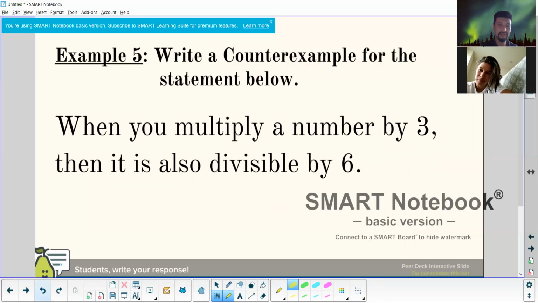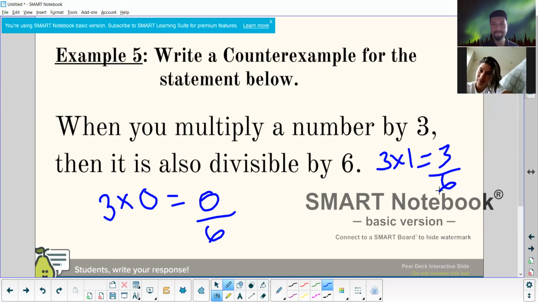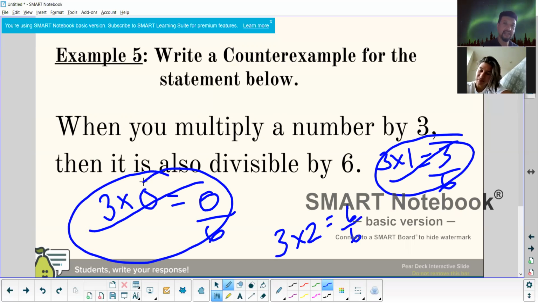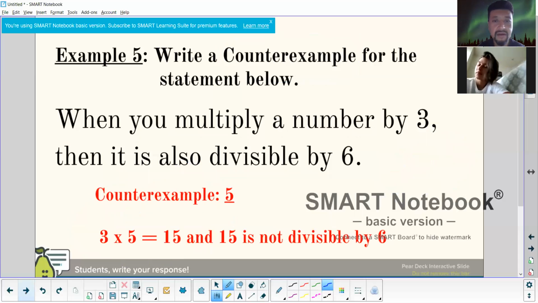Well, there are a couple of things. If you multiply this by 0, don't you get 0? And is 0 divisible by 6? Multiply by 1, you get 3, it's not divisible by 6. Now most people are thinking, okay, if I multiply by 2, I get 6. That one does work out, but this is a counterexample showing you just need one. If you have multiple, it shows more proof. And here they use 5.